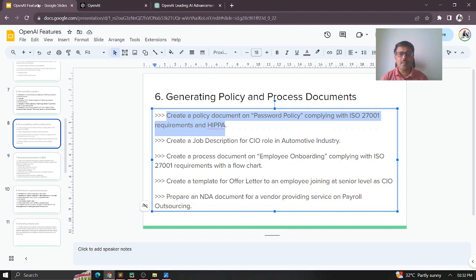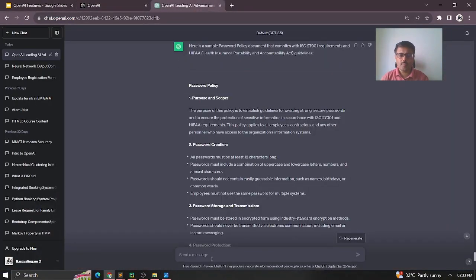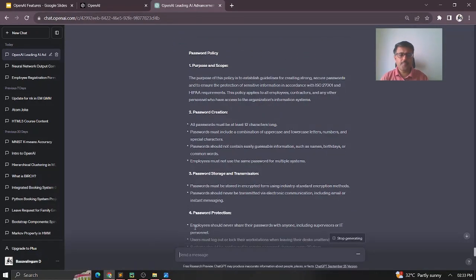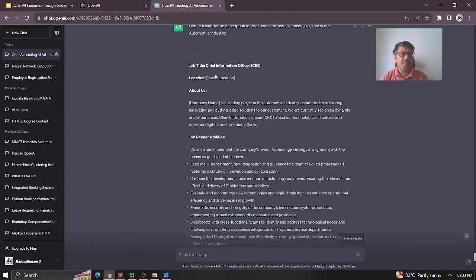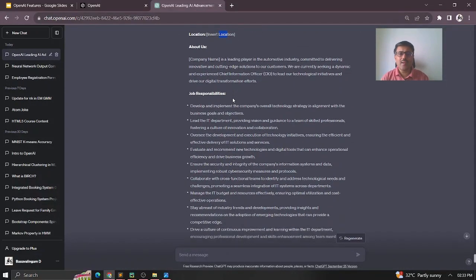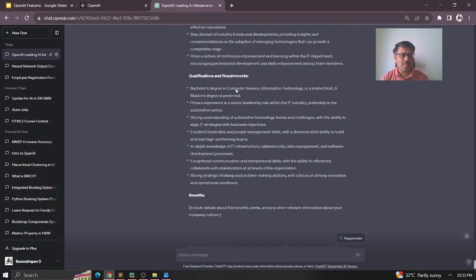Okay, so let us take the next example, like creating a job description, that means JD, for a CIO role in the automotive industry. So you can just see it here now, the JD is being created. The job title is CIO, I mean Chief Information Officer, and the location, what you want to specify, you can specify that. It gives you the placeholder, and then it gives the company details. It briefly gives, and then what are the job responsibilities it involves.